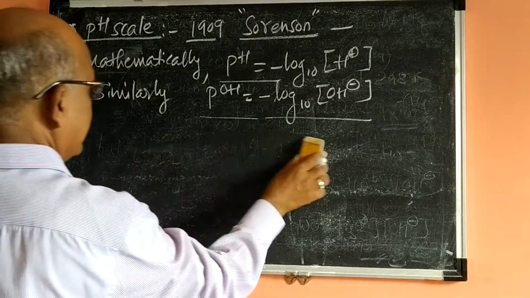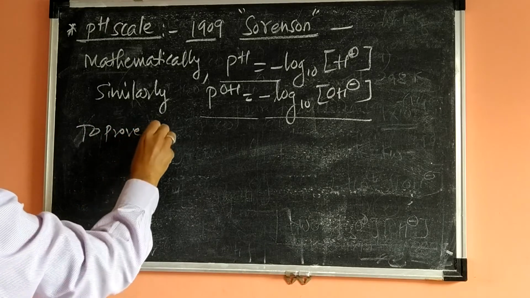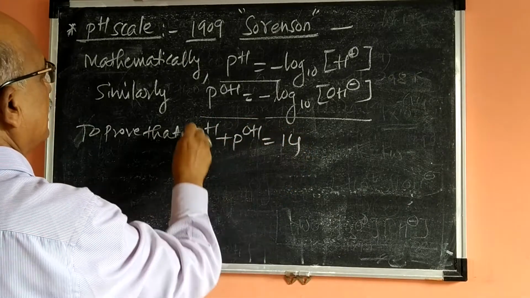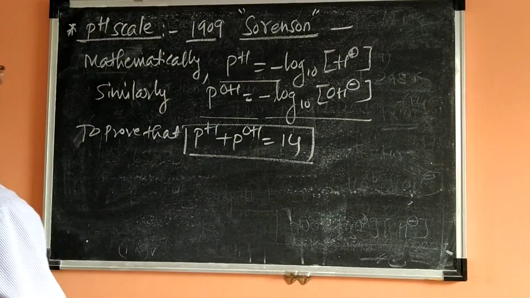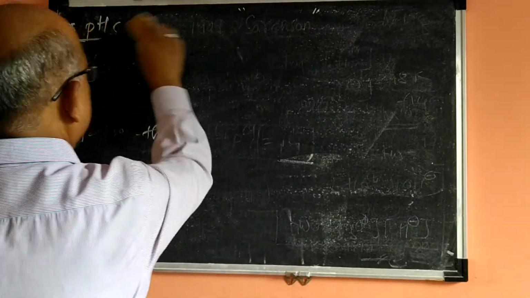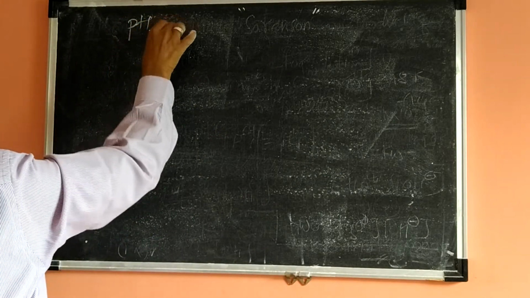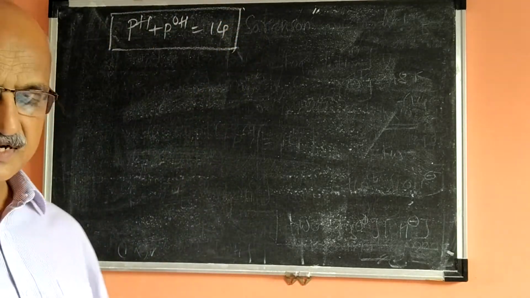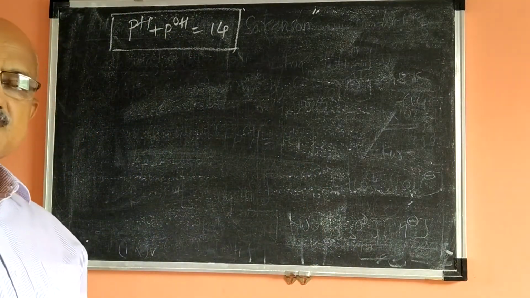Okay. Now after knowing that, we must know how to derive, to prove, that pH plus pOH is equal to 14. How to derive this? We have to show that pH plus pOH is equal to 14. A question may be asked in this way: derive the relation between pH and pOH, or show that pH plus pOH is equal to 14.